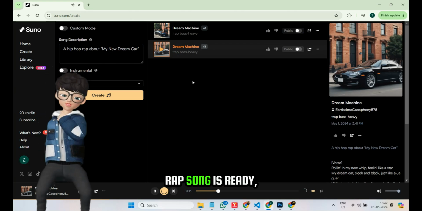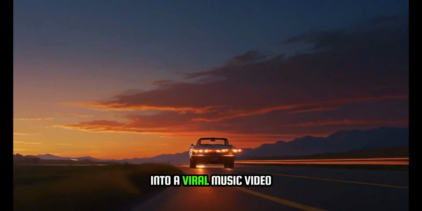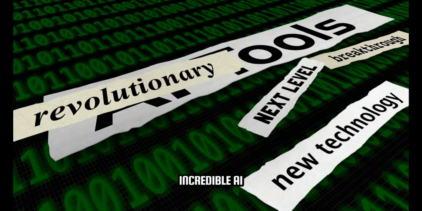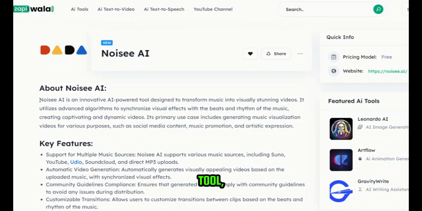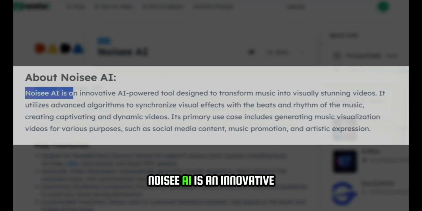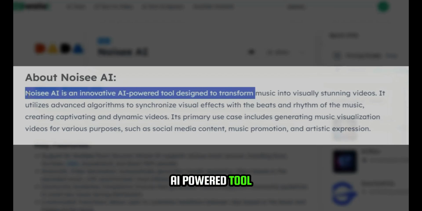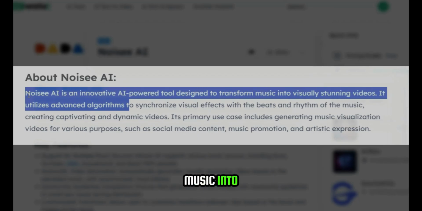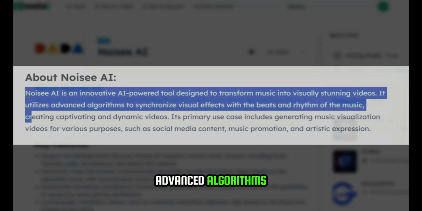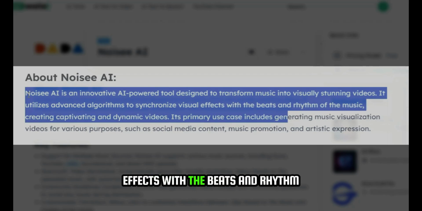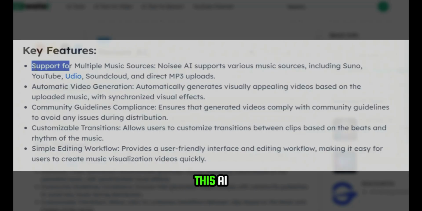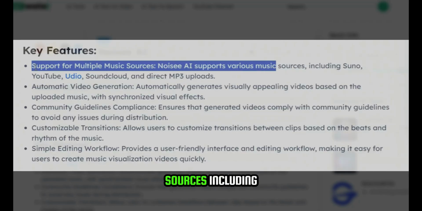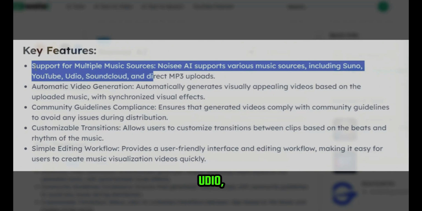Now that our rap song is ready, let's transform this song into a viral music video using an incredible AI tool called Noisee AI. Before we dive into using this tool, let's get an overview of it. Noisee AI is an innovative AI-powered tool designed to transform music into visually stunning videos. It utilizes advanced algorithms to synchronize visual effects with the beats and rhythm of the music, creating captivating and dynamic videos. This AI tool supports various music sources, including Suno, YouTube, Udio, SoundCloud, and direct MP3 uploads.